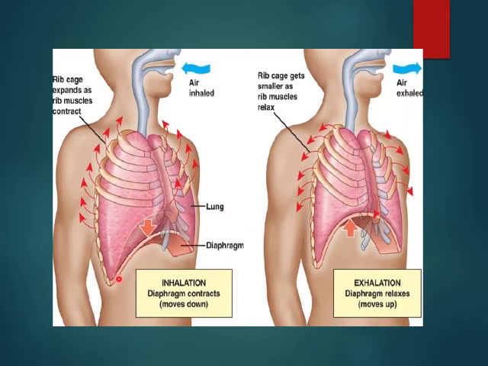One time it becomes flattened and one time it becomes C-shaped. Here it becomes flattened when the volume of the lung increases, and here it becomes C-shaped when the volume decreases. Volume of the lungs, basically.